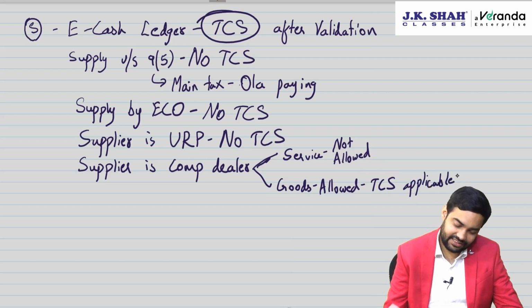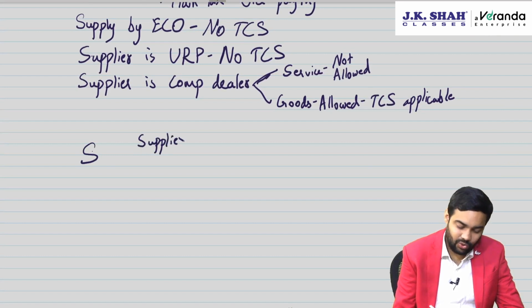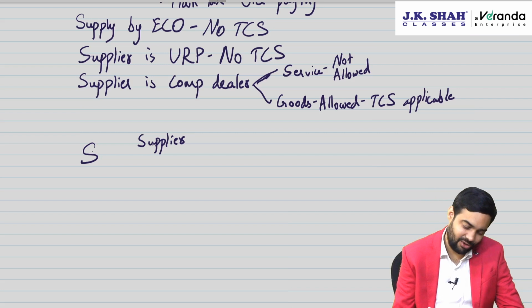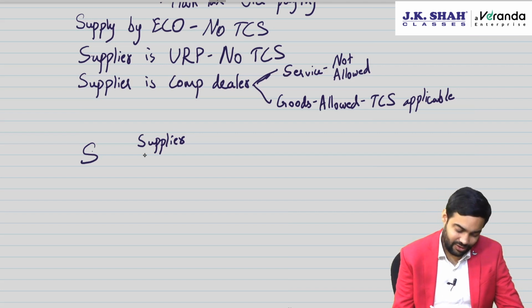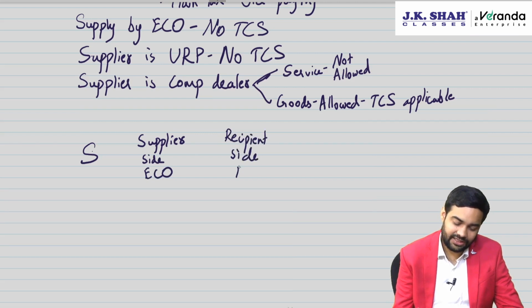Then there are some interesting cases. What if there is a supplier and there are two e-commerce operators? Because now open network digital commerce is a very dynamic field, and the government's objective, with the open network, is to create an open network for digital commerce. Now there are two e-commerce operators. In some cases there will be one supplier side eco who is only facing the supplier, and there is a recipient side eco. Recipient side eco helps the customers.